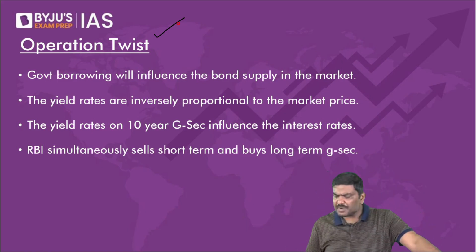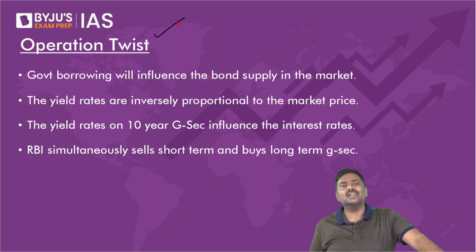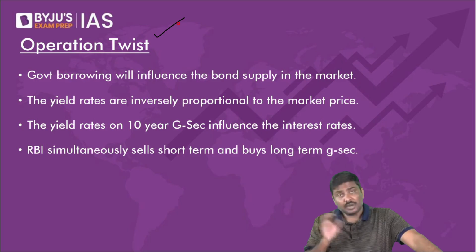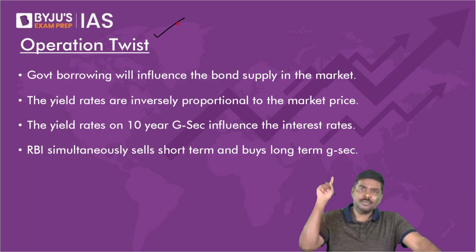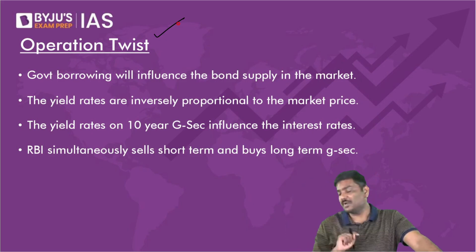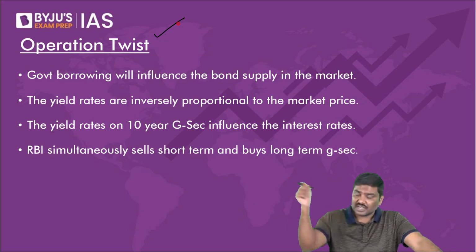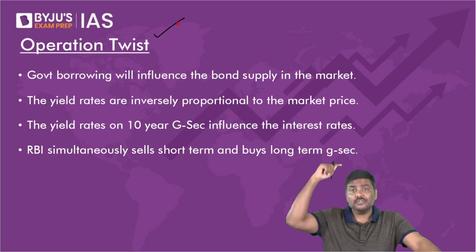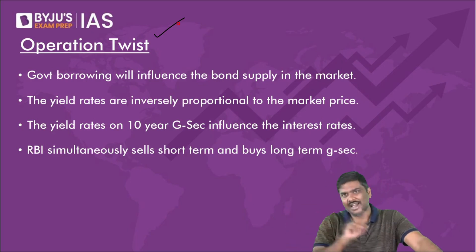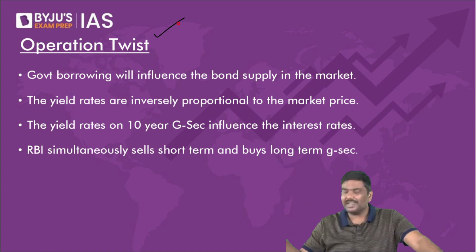Can RBI purchase private bonds in the primary market? No. Generally, RBI is not allowed to participate and purchase private sector bonds, because under Section 17, RBI is allowed to invest in Government of India's bonds. RBI is allowed to purchase gold. RBI is allowed to purchase foreign government bonds. Generally, RBI does not participate in private sector bonds.